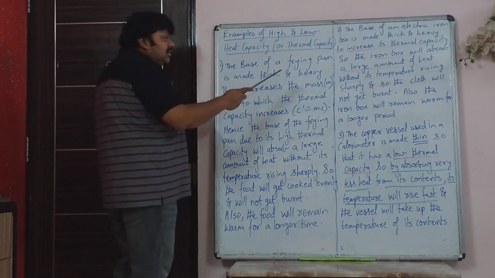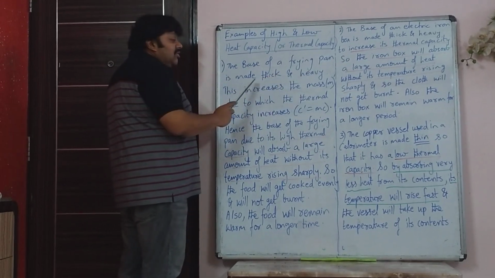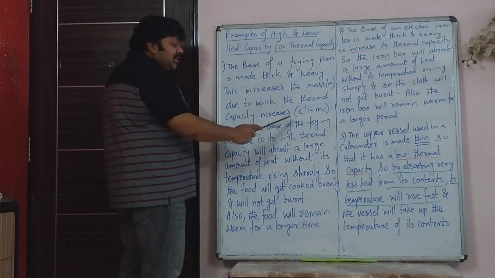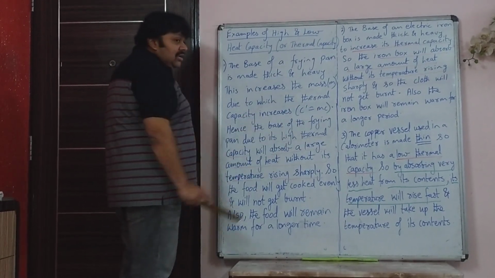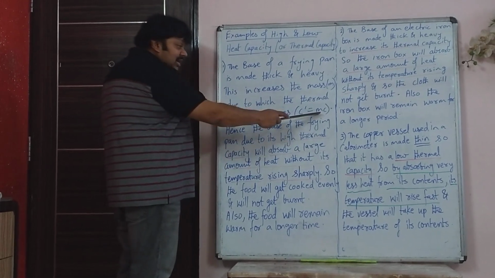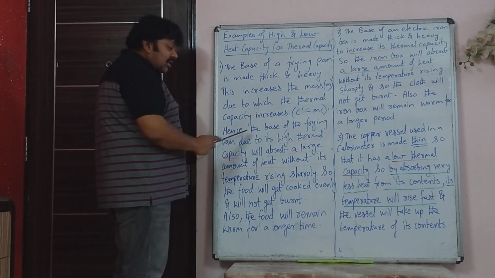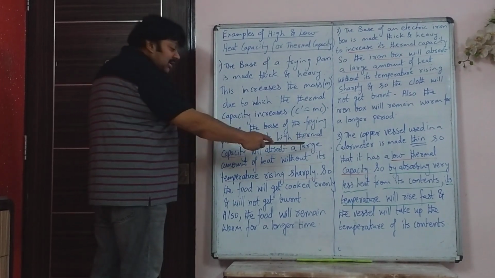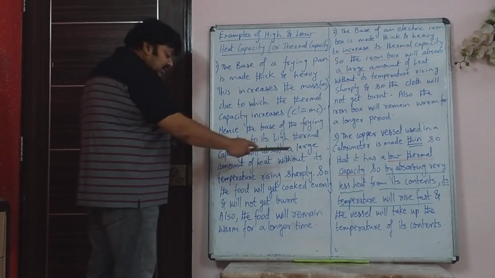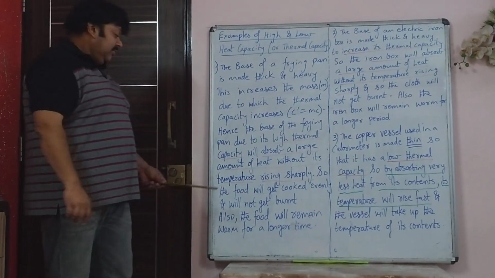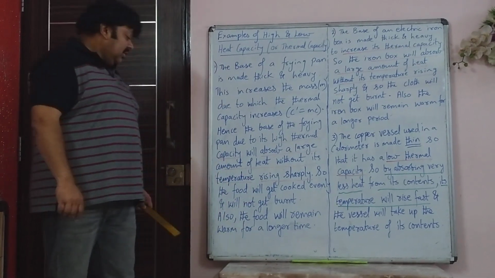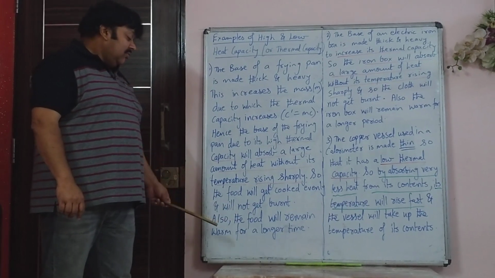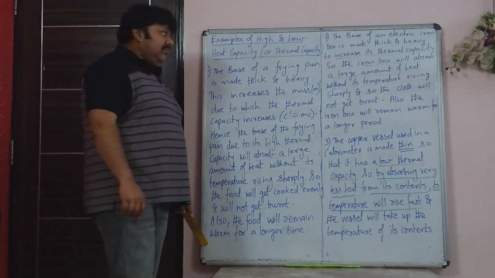So here the answer is given: the base of a frying pan is made thick and heavy. This increases the mass, due to which the thermal capacity increases. C dash is equal to MC. So mass is increased, so thermal capacity increases. Hence the base of the frying pan, due to its high thermal capacity, will absorb a large amount of heat without its temperature rising sharply. So the food will get cooked evenly and will not get burned. Also, the food will remain warm for a longer time.